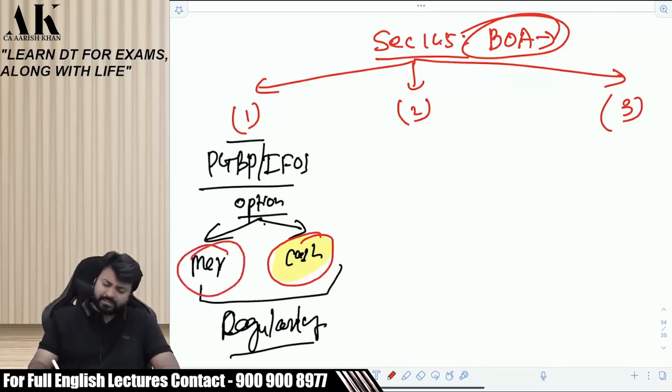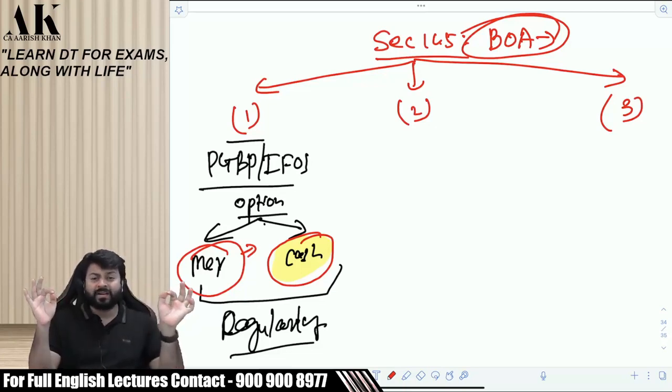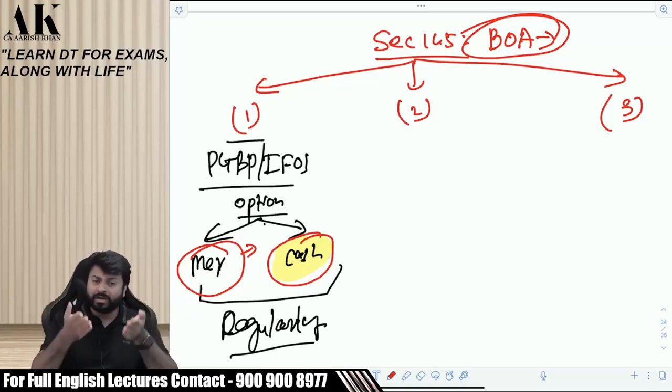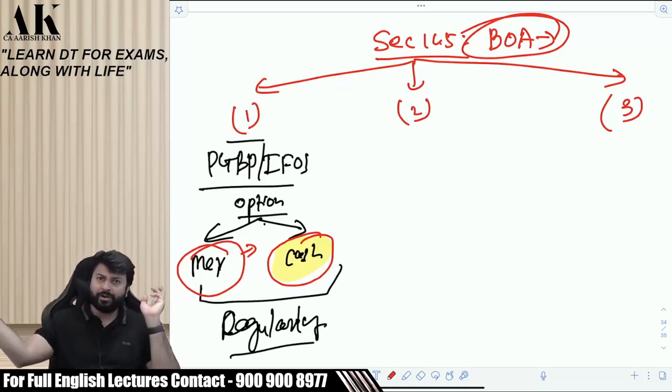Mercantile system, yes, this is the accrual system. Now please tell me, for the mercantile system, should there be some standards? Globally there are different kinds of mercantile systems which are followed. Forget about globally. In India only, we follow two kinds of standards. Some people follow Ind AS, some people follow accounting standards, yes or no? Ind AS is still not mandatory for all companies. For whom is it mandatory? Whose turnover is more than